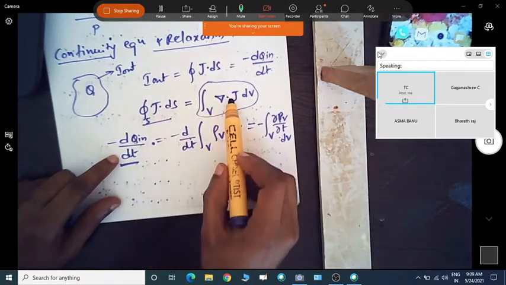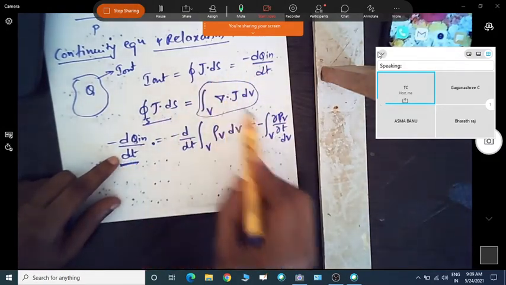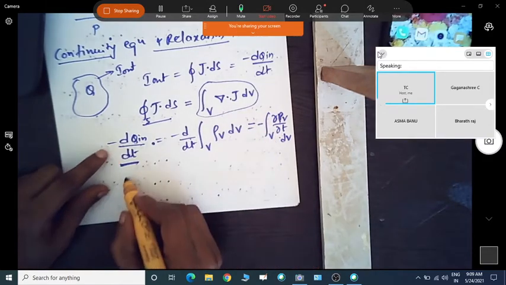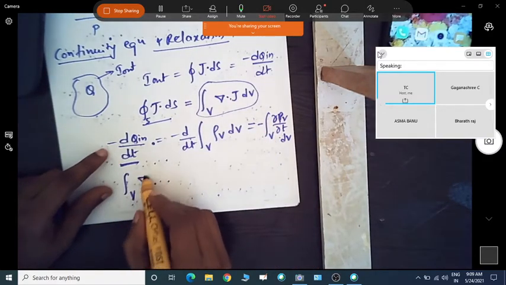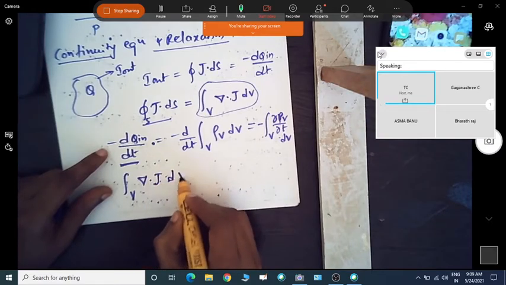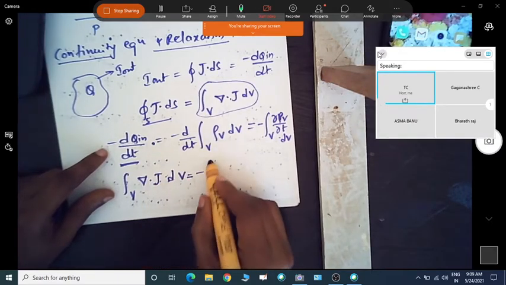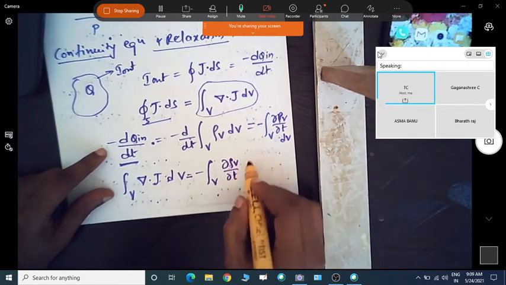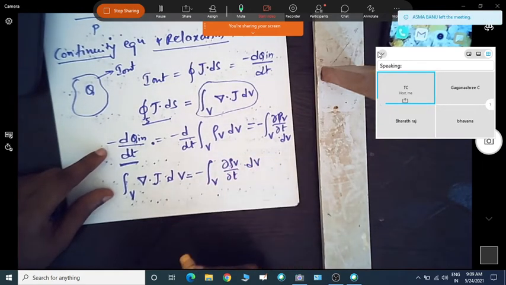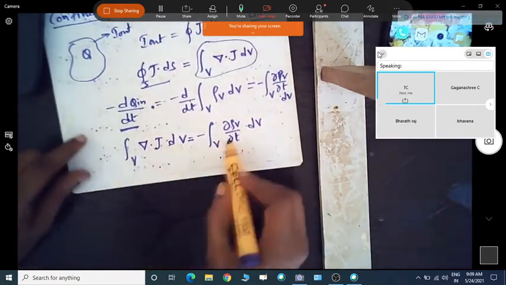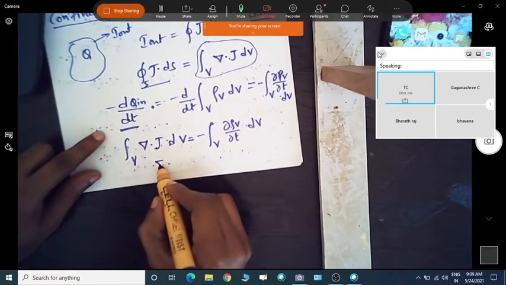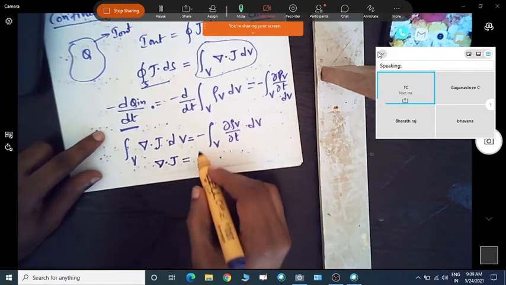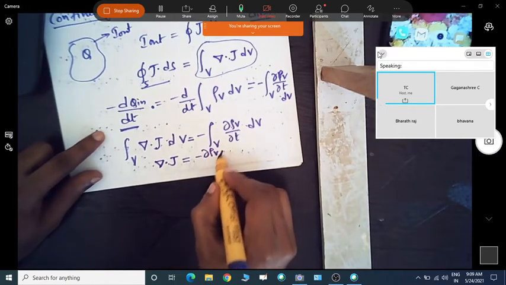So we equate the two terms: the volume integral of del dot J into dv is equal to minus the volume integral of del rho v by del t into dv. Since both sides are volume integrals, we get the final equation: del dot J is equal to minus del rho v by del t.